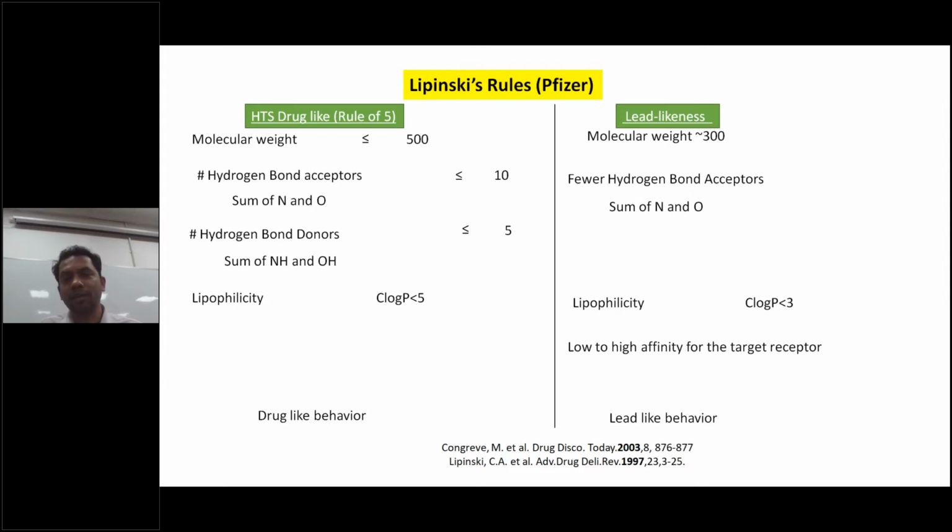So the molecular weight should be approximately 300, hydrogen bond acceptors, nitrogen and oxygen, should be less than 3, and lipophilicity should be C log P less than 3. So low to high affinity for the target receptor, because this is just a fragment we are starting with. In that, again, you have to modify the molecule. So we cannot take a very high molecular weight initially. In that case, the rule of 3 is applied, not the rule of 5.